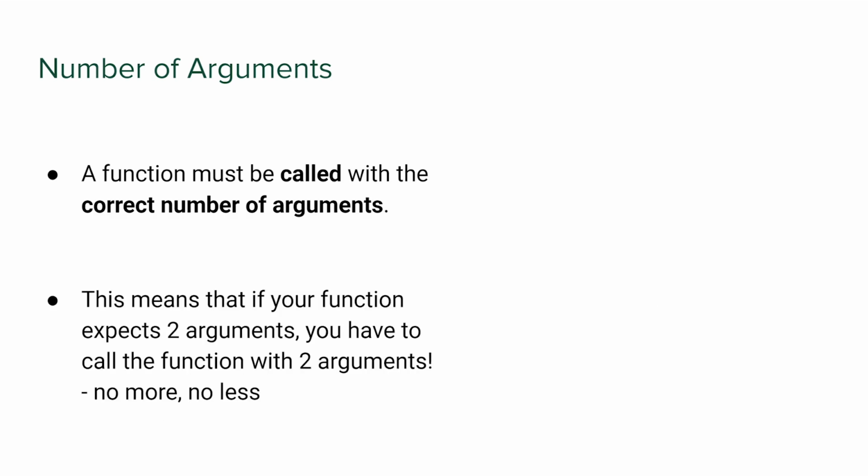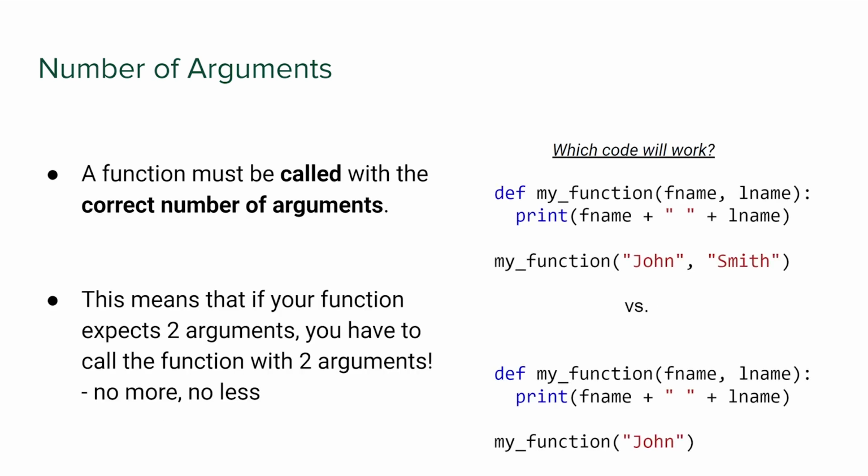So, number of arguments. A function must be called with the correct number of arguments, and the reason is very simple. If you define that to be 2 arguments, 2 parameters, again, we'll come to the distinction, trust me. If you don't have the correct number of arguments, Python gets confused, and I'll explain why. If you have a function with 2 arguments, you're going to input 2 things, and if you only input 1 thing, Python's wondering, hey buddy, where's the second thing? What's the second thing you're meant to input? Confused. You can't have that. That means if your function expects 2 arguments, you have to call the function with exactly 2 arguments. No more, no less. So which code will work in this case?